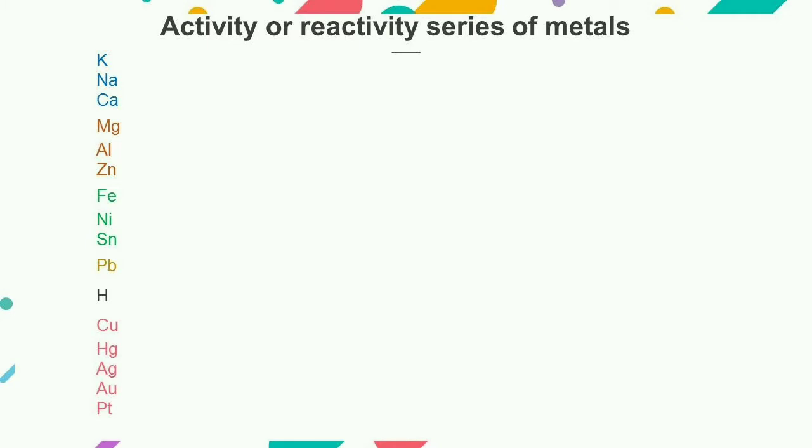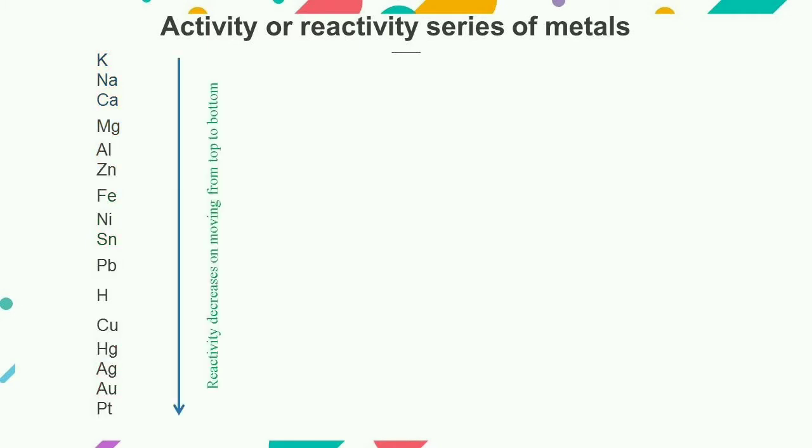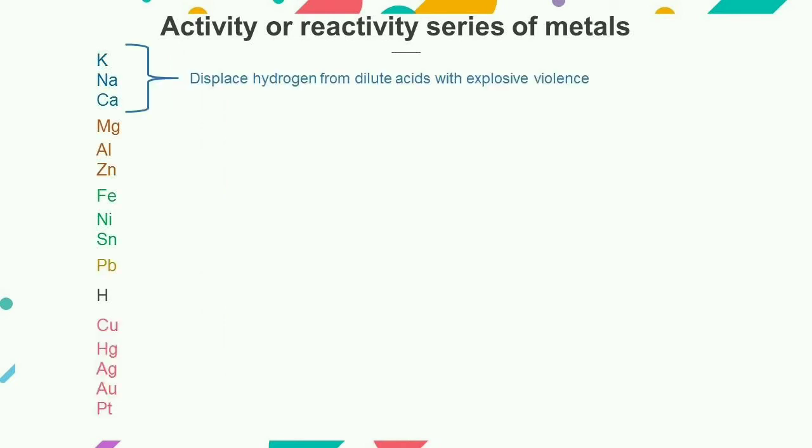This is the reactivity series of metals. Here, the metals are arranged in such a manner that the reactivity of these metals goes on decreasing as we move from top to bottom. The first three metals, potassium, sodium and calcium, can displace hydrogen from dilute acids with explosive violence. The next metals, magnesium, aluminium and zinc, can displace hydrogen from dilute acids vigorously but not violently.